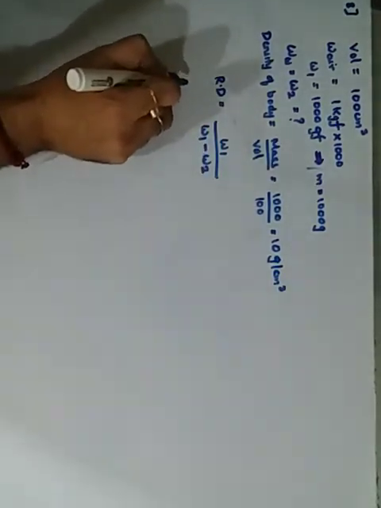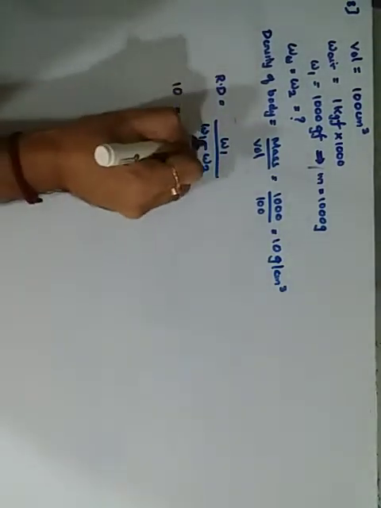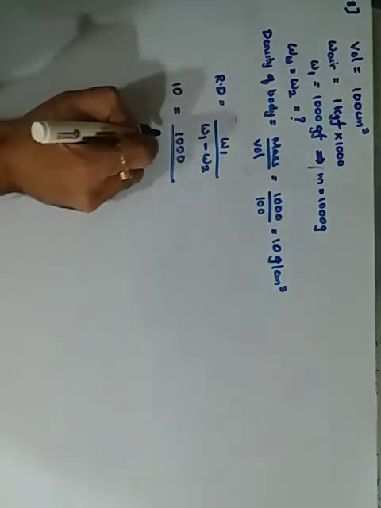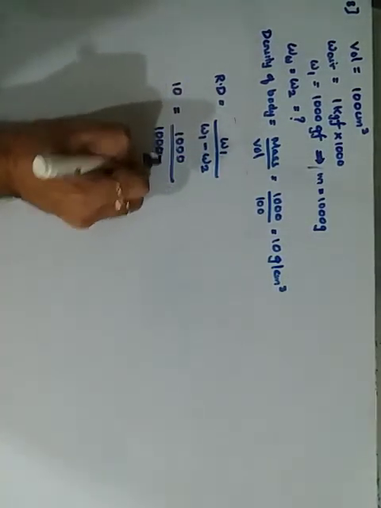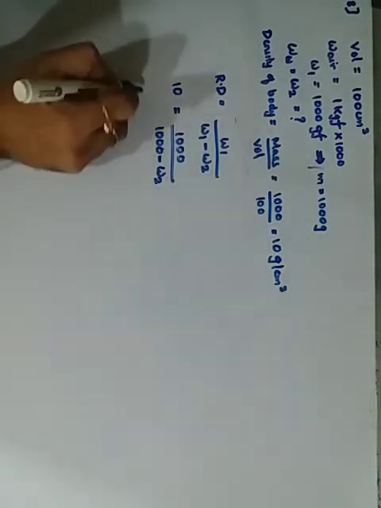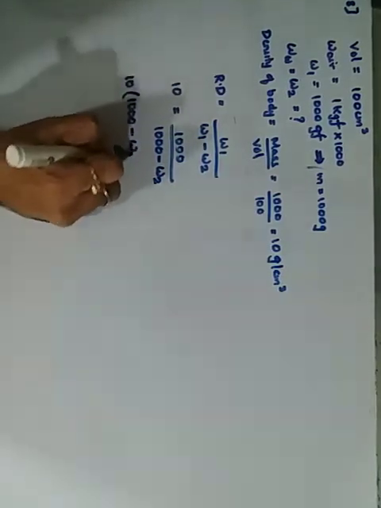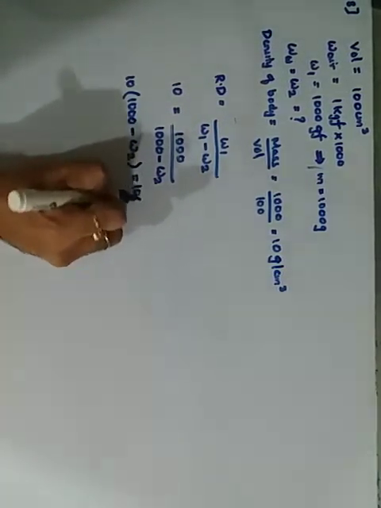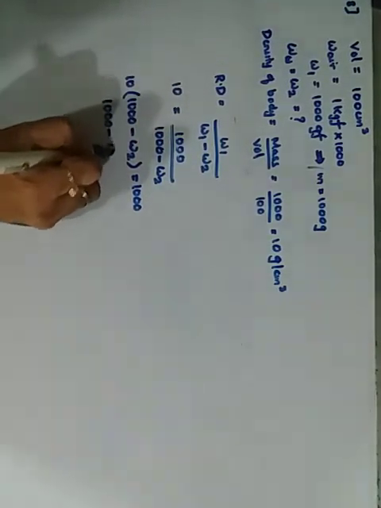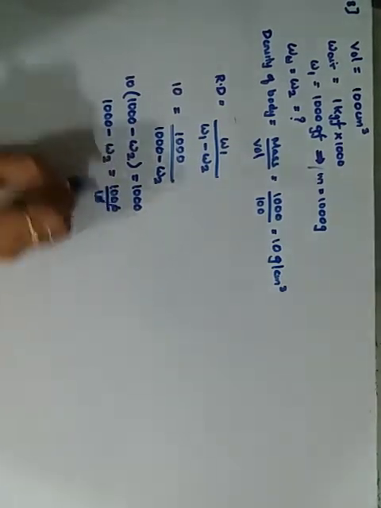Okay. Relative density is already 10. W1 is 1000 upon 1000 minus this W2 what we require. So when I cross multiply this will become 10 into 1000 minus W2 is equal to 1000. I take this 10 down. 1000 minus W2 is equal to this 1000 upon 10. 0 0 cancels.